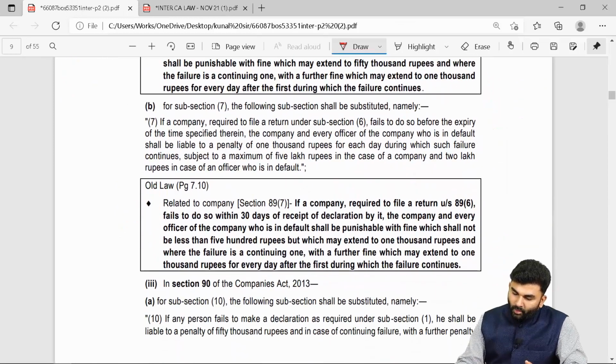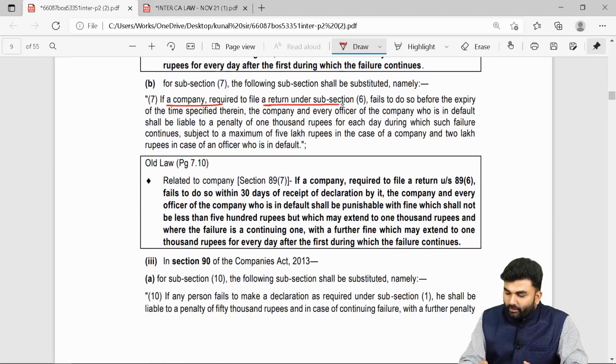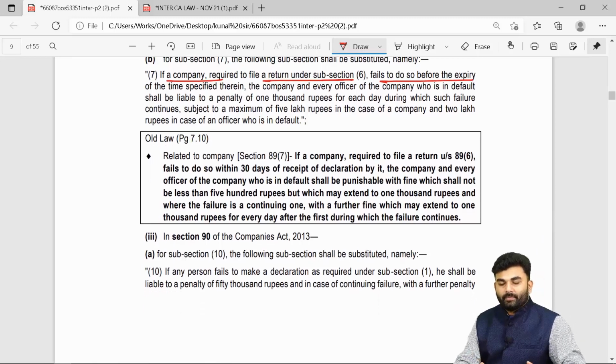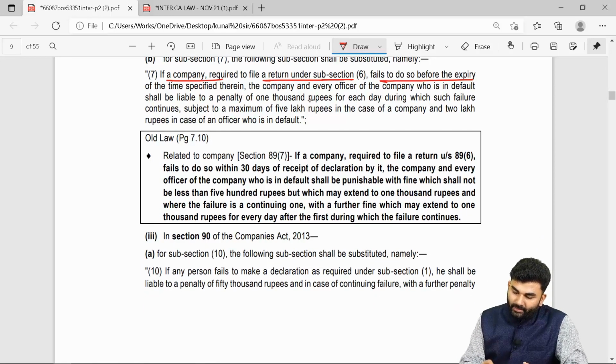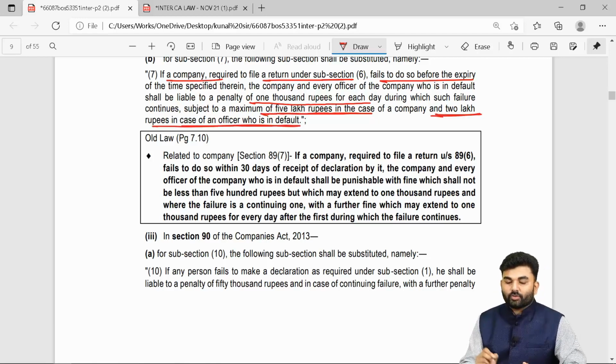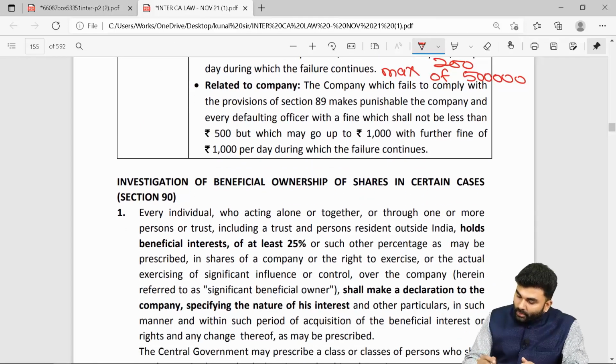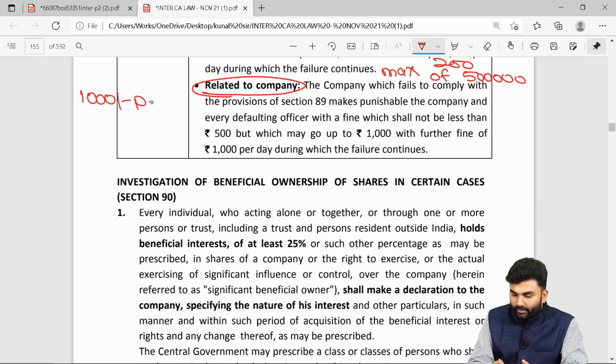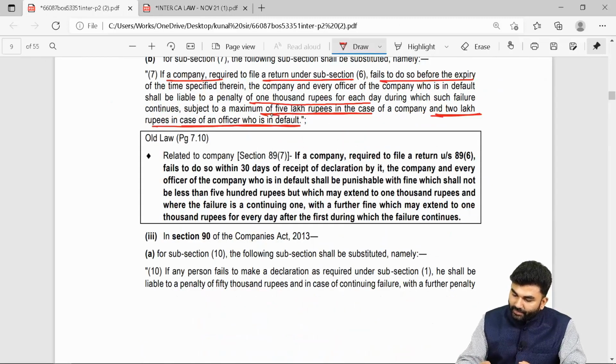Here, if the company makes any default in filing the return with the ROC, then the company will be asked to pay a penalty of rupees 1,000 per day during which the failure continues, subject to a maximum of 5 lakh rupees in case of a company, and a maximum of 2 lakh rupees in case of an officer in default. So in case of a company, the penalty is 1,000 rupees per day for the failure continued, and the company will be asked to pay a maximum penalty of rupees 5 lakhs.